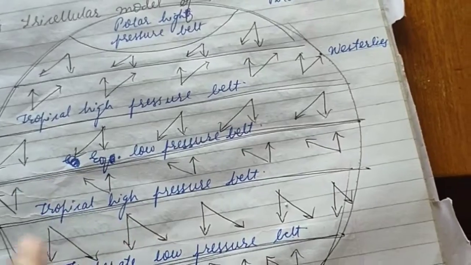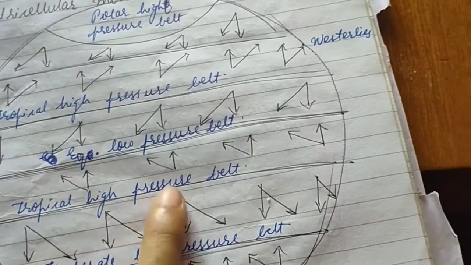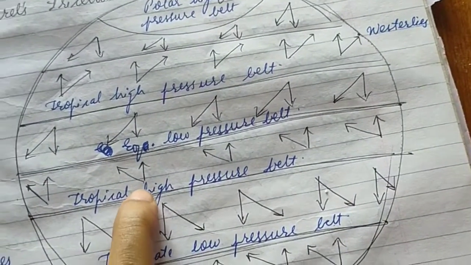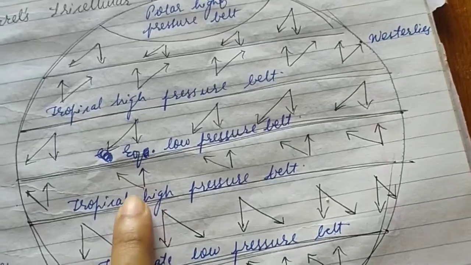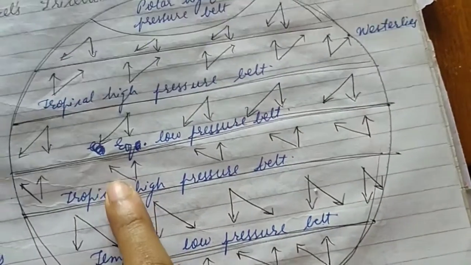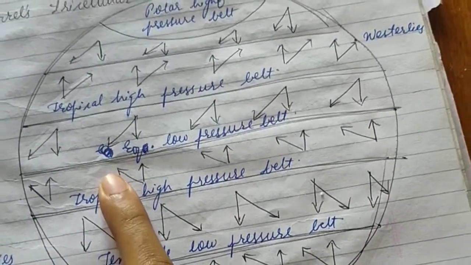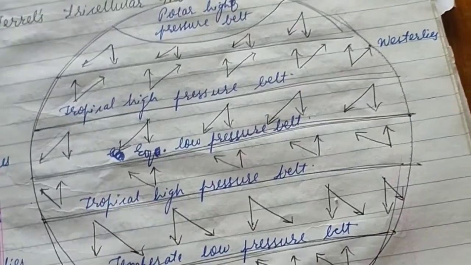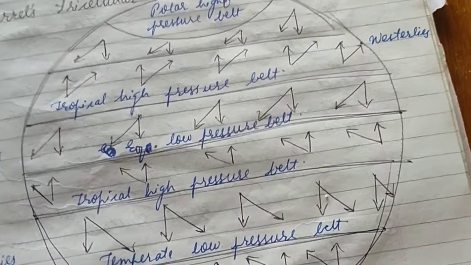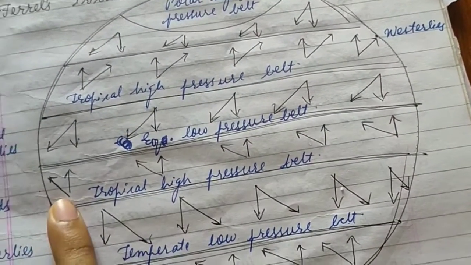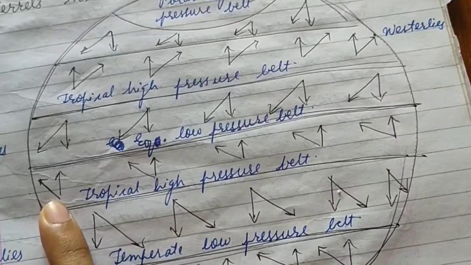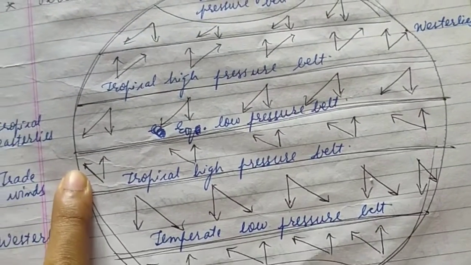Okay, hence this will be the deflection of the winds. And since the winds are originating from the eastern direction and then moving towards the western direction, they are called trade winds or the tropical easterlies, from the east direction, and they flow towards the west direction.